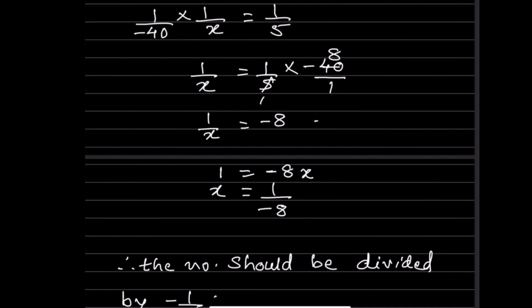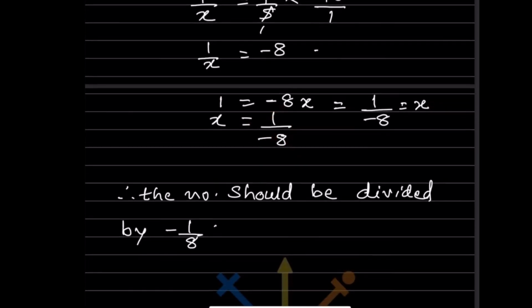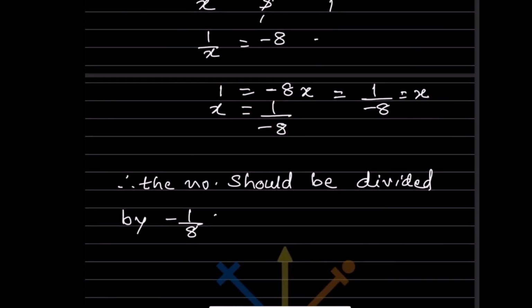So we can also write this as 1 by minus 8, because this is multiplication over here. If you take it on this side, that is going to be x. This is the extra step if you want. So many of them might get confused how this came. So you can also add this step. So the number should be divided by minus 1 by 8.